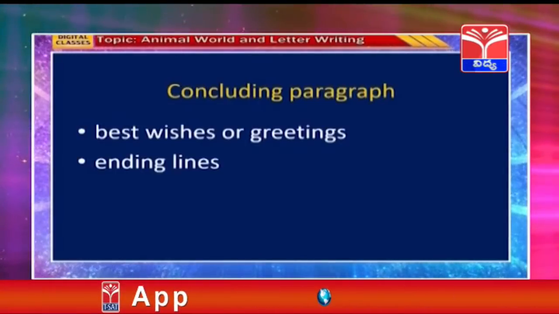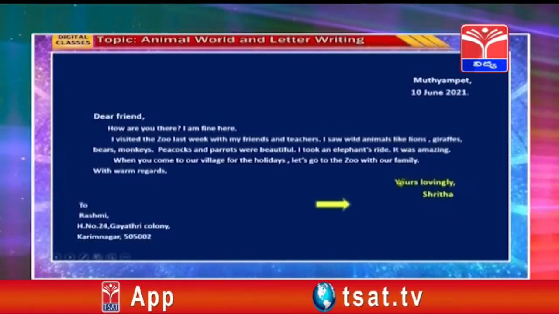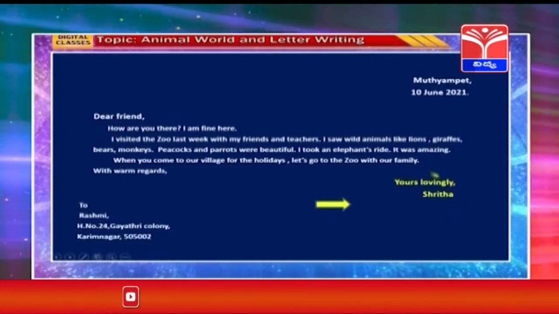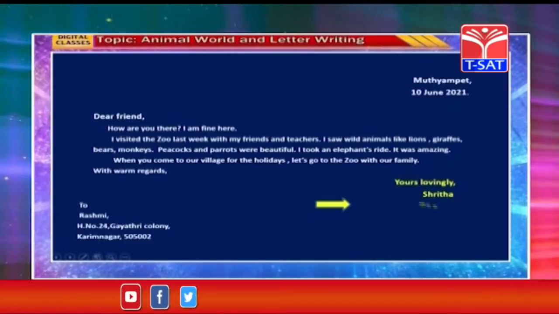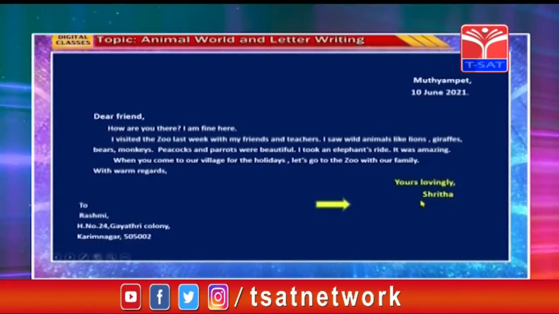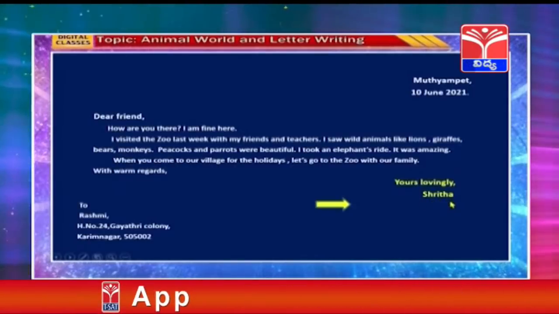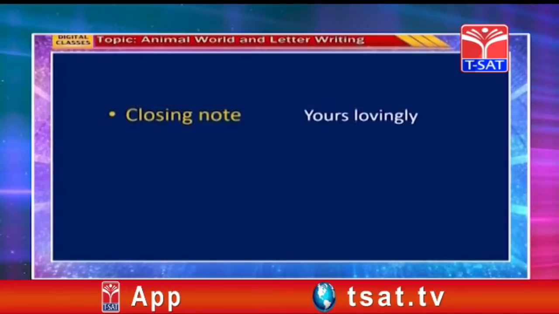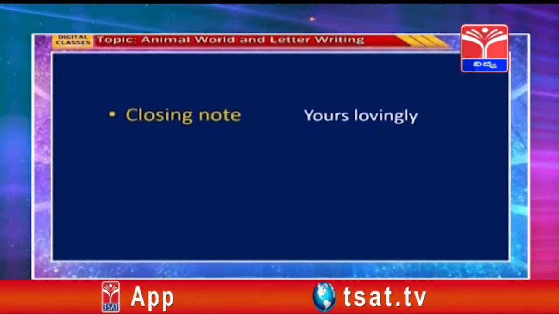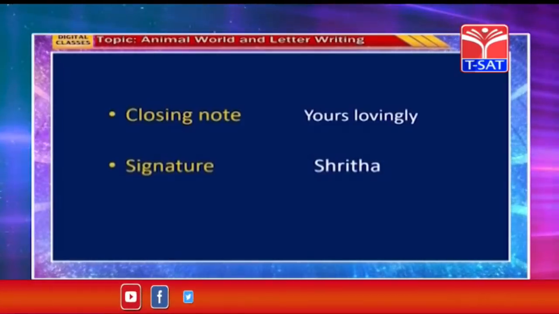So this is about the third paragraph. Look here. How did Shrita end her letter? Shrita wrote yours lovingly. This is the closing note. And Shrita wrote her name. So, the closing note here is yours lovingly and the signature is name of Shrita.